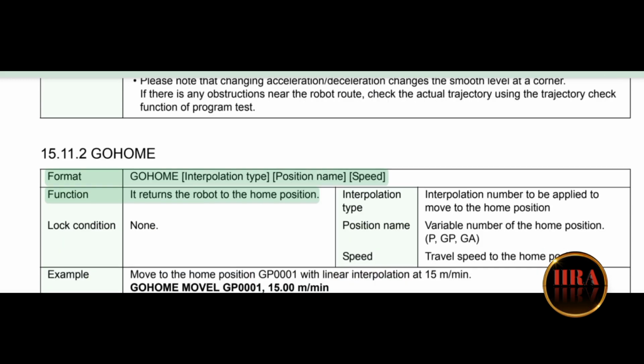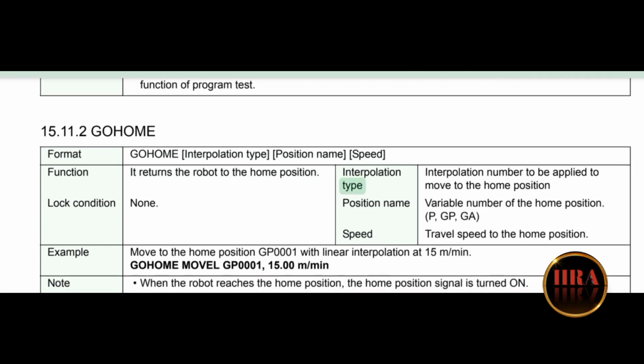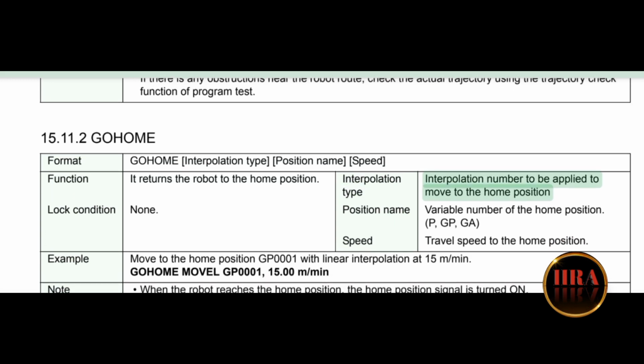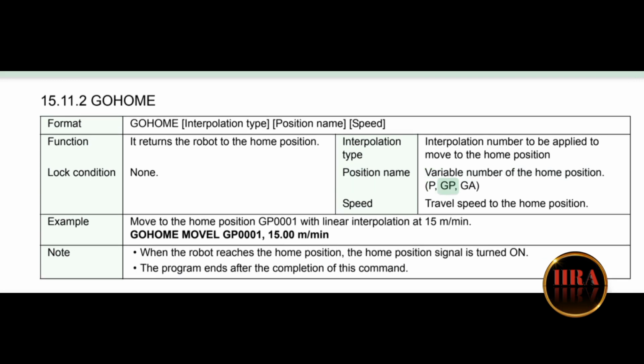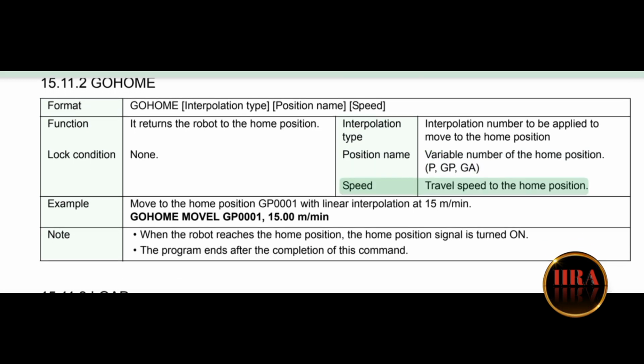Format: GOHOME, interpolation type, position name, speed. Function: it returns the robot to the home position. Interpolation type: interpolation number to be applied to move to the home position. Lock condition: none. Position name: variable number of the home position, P, GP, GA. Speed: travel speed to the home position.